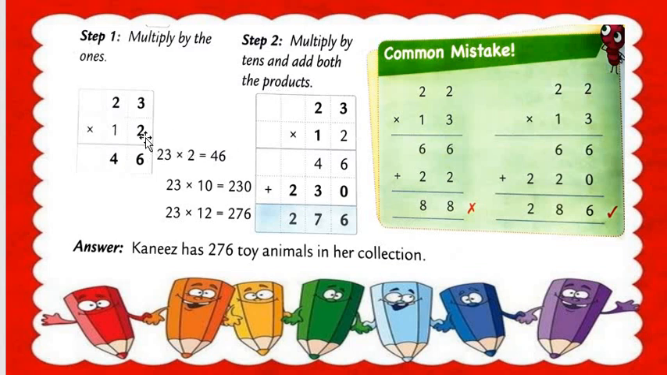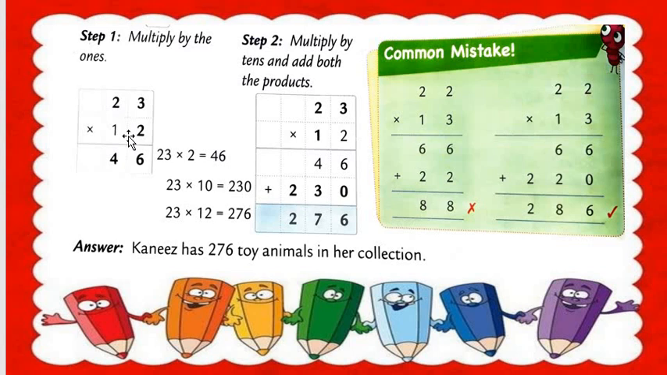Here we write 23 first. We do the first step, and then we do the second step. What is the first step, students? You must remember these two points and keep them in mind.